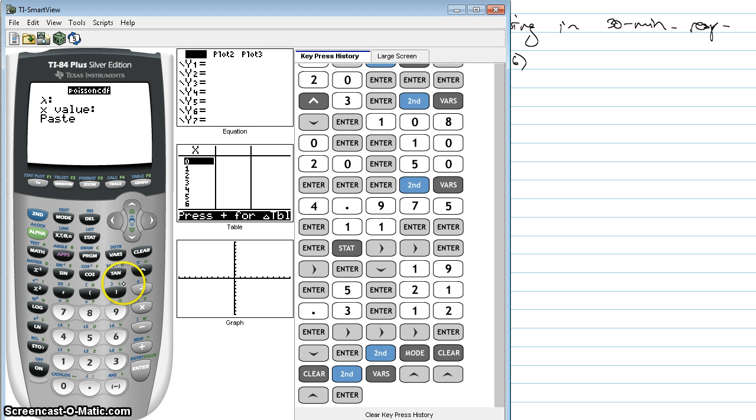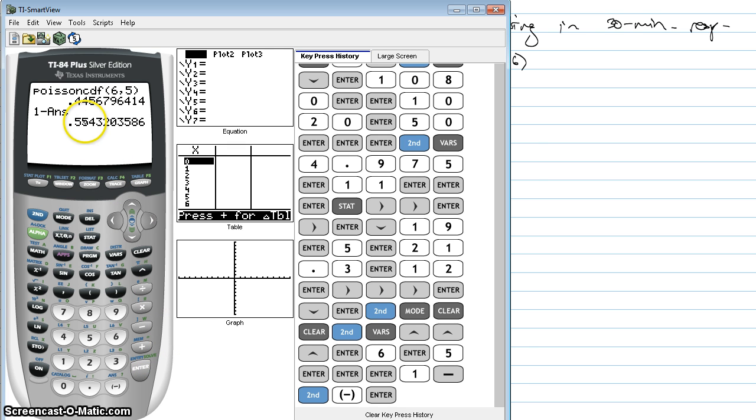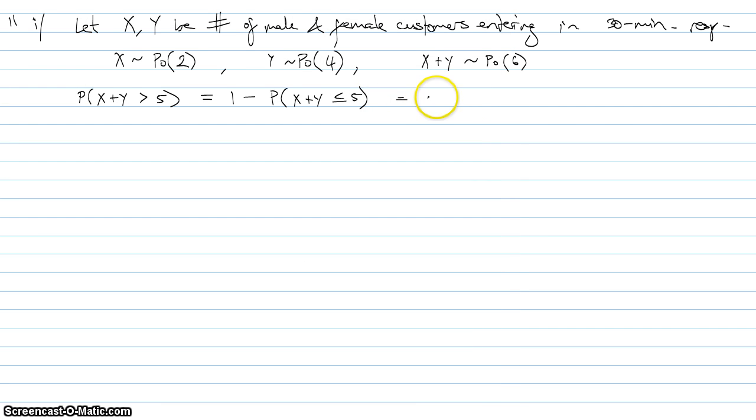Now my value for lambda, my mean, was 6 for this period. My x value is 5. So what's the probability it's less than or equal to 5? That comes out to be 0.44567. Now I'm not interested in that number per se. I'm interested in 1 minus that number. So this is 0.55432. So my answer here is equal to 0.55432, which is approximately 0.554 to 3 SF. Fantastic.